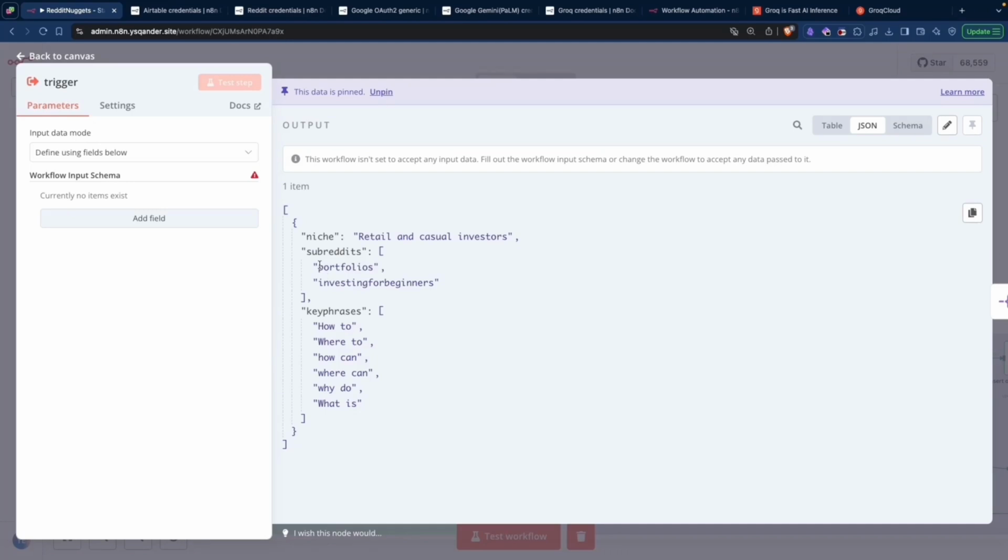Here, you need to provide valid subreddit names. For example, portfolios, investing for beginners. These are the names r dash and then those names. Then provide the key phrases that you want. I have chosen 6 key phrases that typically are related to advice seeking or questions that people have in relation to problems they have. I would recommend to keep these like that, but they can accept different options if you wish.